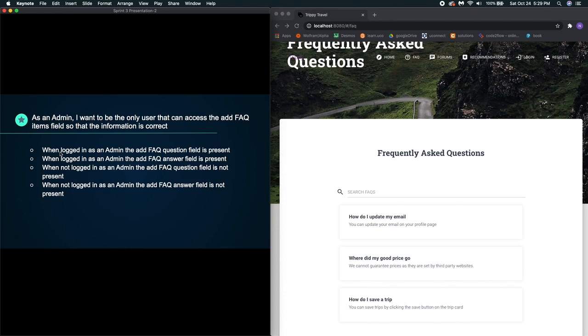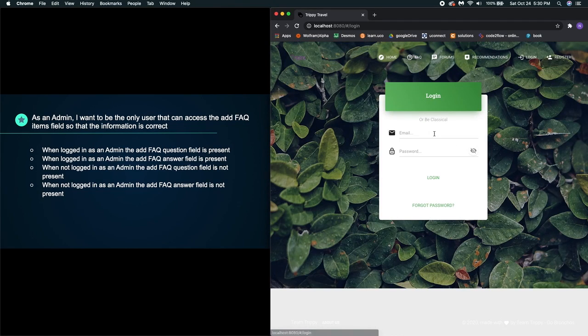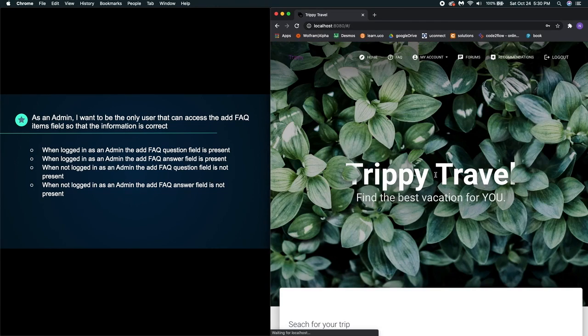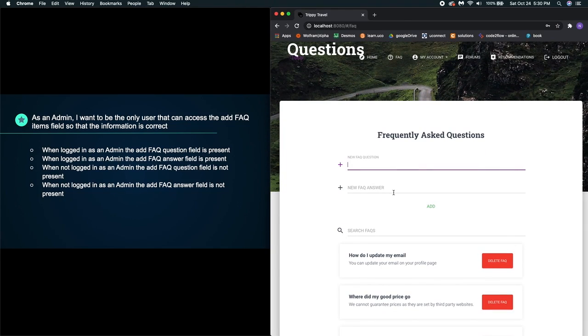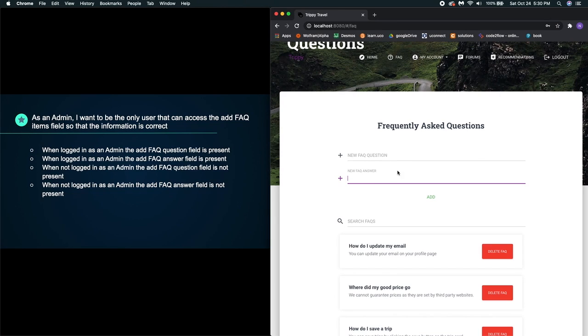So for the first acceptance criteria, when logged in as an admin, the Add FAQ question field is present. So we'll go ahead and log in. And we'll go back. And so now we have those fields available to add since I'm in as an admin. So that question field is present. When logged in as an admin, the Add FAQ answer field is present here. And so those are both only there because I'm currently logged in as an admin.